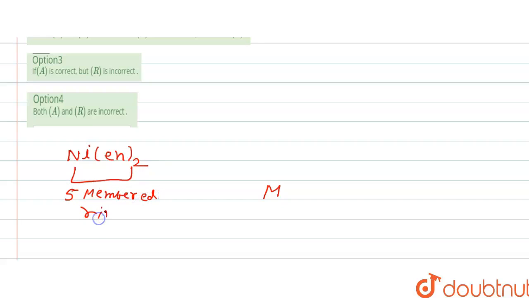While drawing the structure, there is NH2, which is connected through CH2, then another CH2, and here NH2 will be there.